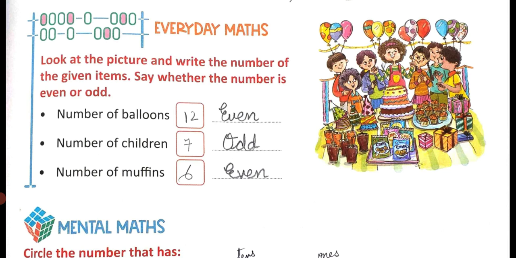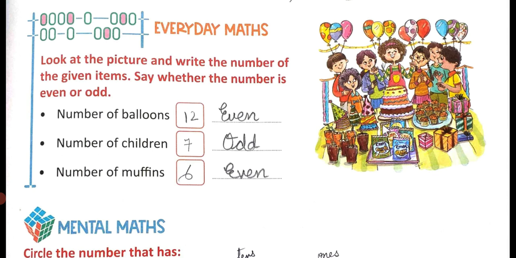Number of children: 1, 2, 3, 4, 5, 6, 7. So 7. As you know, 1, 3, 5, 7 and 9 are odd numbers. You write here 7 and you write it is an odd number.